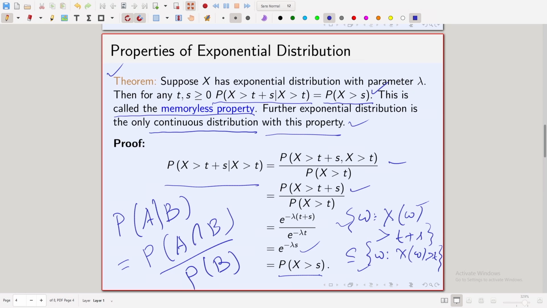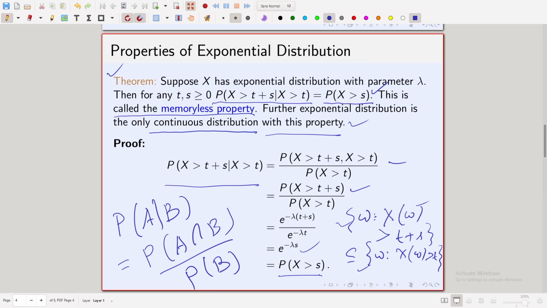So, we have proved that if x has an exponential distribution with parameter lambda, then it has the memoryless property, which is that probability x greater than t plus s given x greater than t is just simply probability x greater than s. So, this distribution does not have memory.